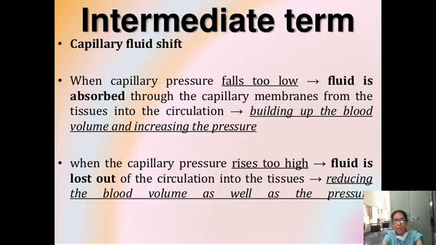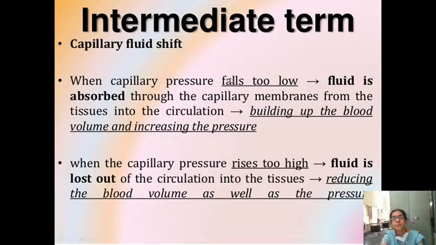Okay, coming to capillary fluid shift, that's why we are saying capillary fluid shift: fluid has to be shifted from one compartment to the other compartment. If the fluid is more in the intravascular compartment, inside the blood vessels, it will increase the BP. When the fluid is coming out of the intravascular compartment to the extravascular compartment, it will decrease the BP. So it's a very simple way.